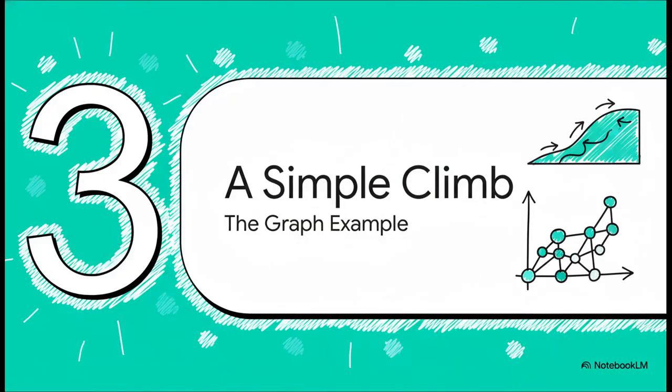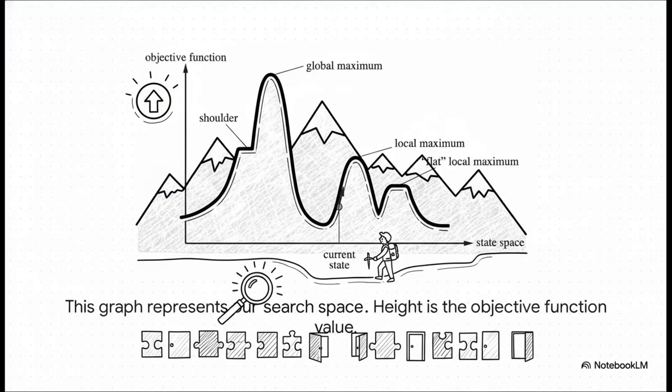All right, enough theory. Let's make this real. We're going to walk through a really simple climb using a graph so you can see exactly how this thing behaves in the wild. So I want you to think of this graph as our whole mountain range. The horizontal line at the bottom, that's what we call the state space. It's just a fancy way of saying all the possible answers to our problem. And the vertical line, the height, that's our objective function. It's measuring how good each of those solutions is. Our ultimate goal, of course, is to find the absolute highest point on this curve, what's called the global maximum.